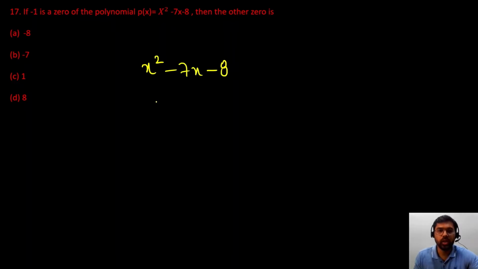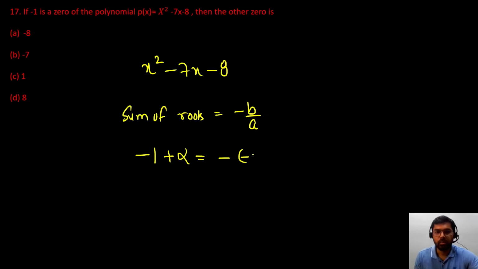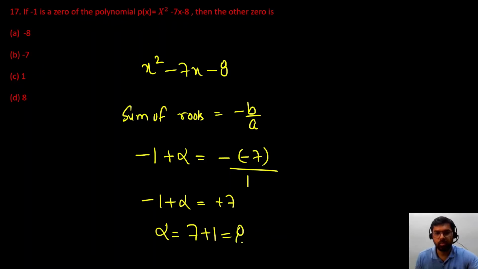तो we will use the relation that sum of the roots किसके बराबर होता है in a given quadratic equation, that is equal to minus b by a, where b is the coefficient of x and a is the coefficient of x square, and one root is given to be minus 1. We have to find the other. Let us take it as alpha. This will be equal to minus of 7 upon 1. Again, if we solve this, minus 1 plus alpha, ये कितना आएगा, minus into minus plus 7. Minus 1 will go to the right hand side, तो alpha की value हो गई 7 plus 1, which will give me plus 8. So other root कितना है 8.